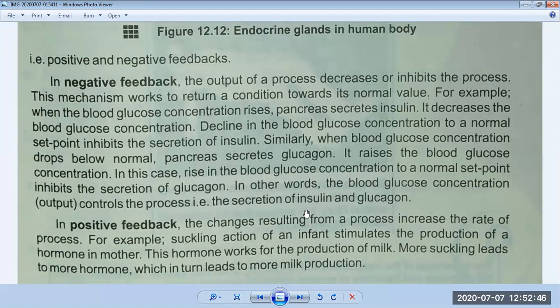Then we discussed the pancreas, which we discussed today. And then the gonads, which consist of reproductive organs and also play a very important role in our body. After that, we discussed how this mechanism works inside our body. It works in two ways, positive feedback and negative feedback. In positive feedback, if a reaction is happening inside the body, because of that reaction, it also speeds up the reaction. And if it is a negative feedback, the reaction will slow down.